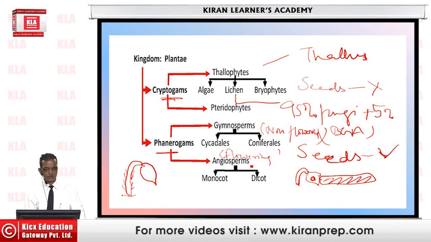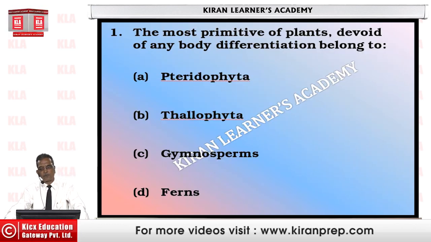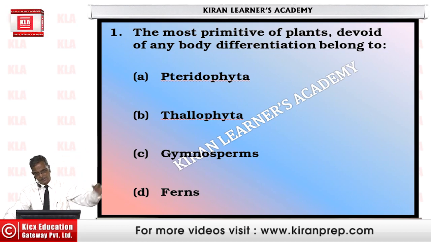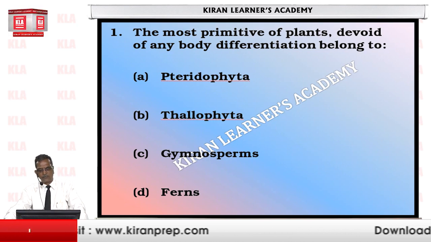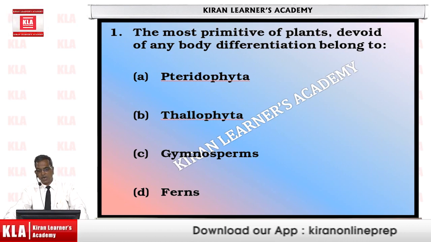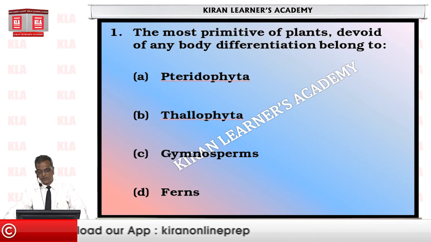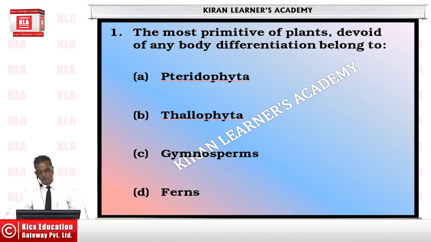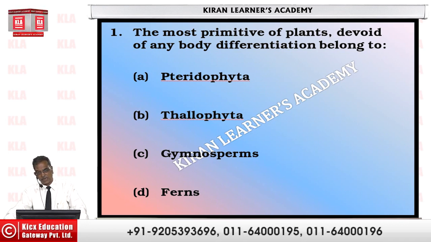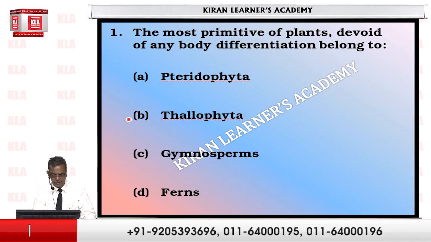Proceeding with the questions. The most primitive, meaning ancient, plants devoid of any body differentiation belong to which group? Pteridophyta have differentiation. Gymnosperms belong to phanerogams. Ferns are pteridophytes, again they have differentiation. And hence we are left with Thallophyta.